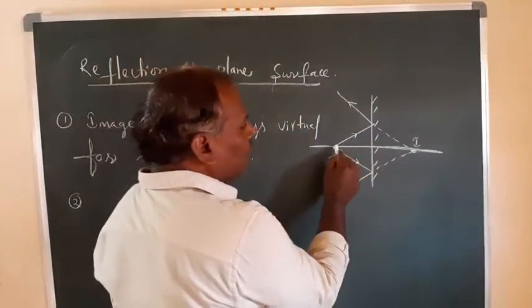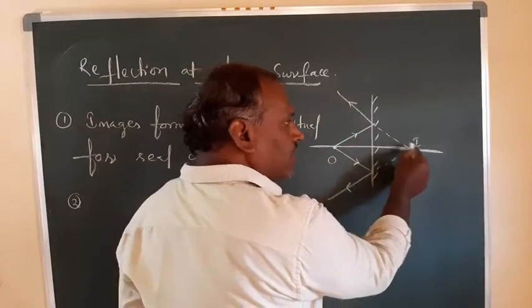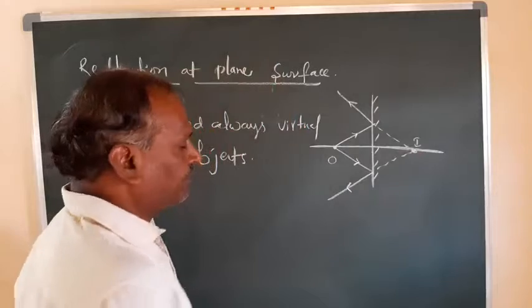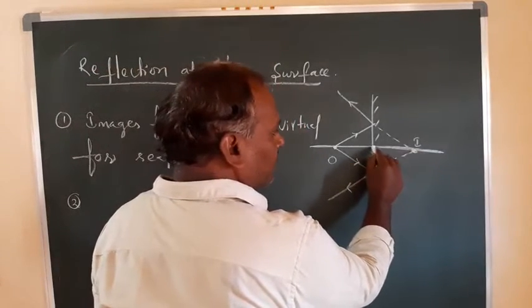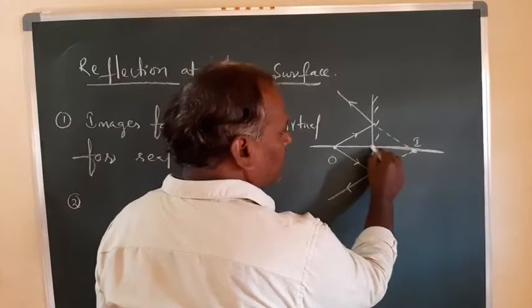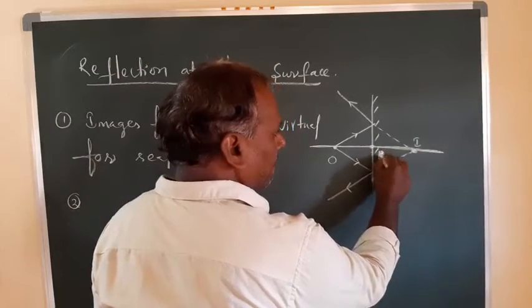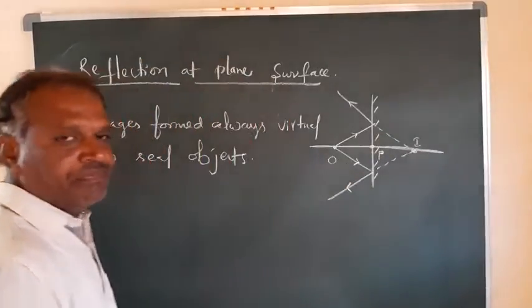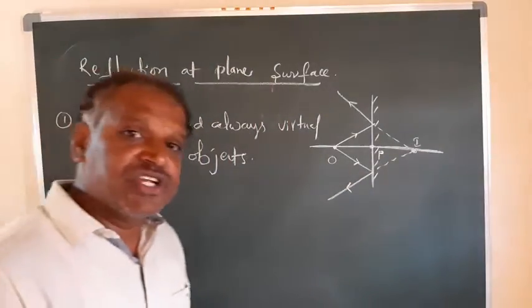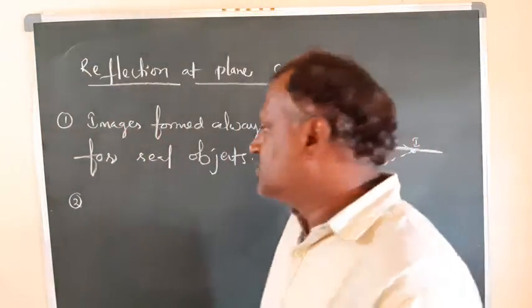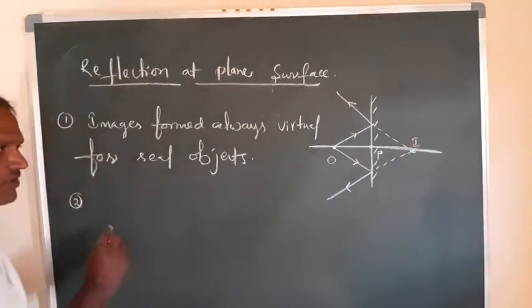From the normal to the object, and the normal to the image, the distances are equal. Let this point be P. So OP and PI are always equal. That means the object distance and image distance from the plane surface are always equal.